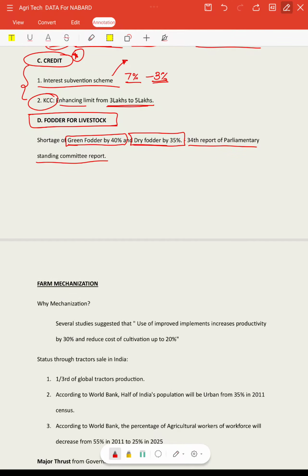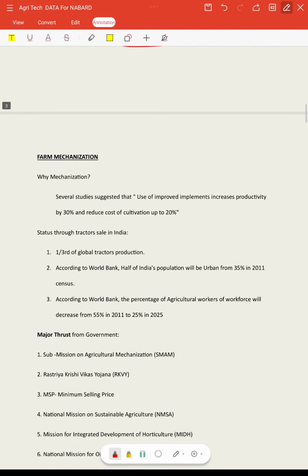Wherever we need to write data with respect to the problems of livestock, because livestock is also very important: 25% of the GVA of agriculture comes from the livestock sector alone. So the major problem of this sector is availability of green fodder, which was short by 40%, and dry fodder by 35%. This was mentioned in a report by the Parliamentary Standing Committee on Agriculture.